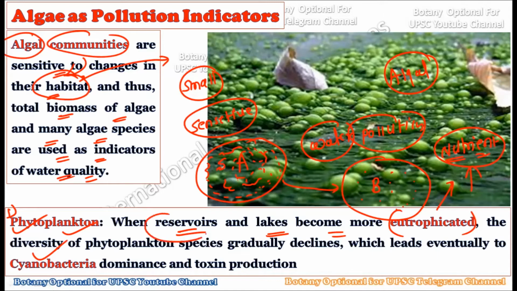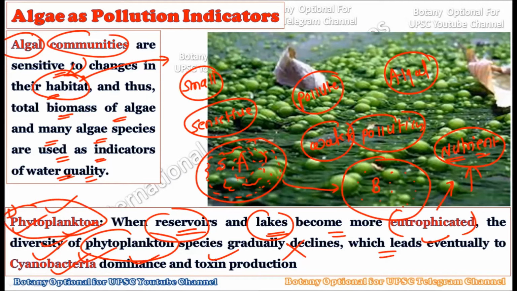So when reservoirs and lakes become eutrophied, the diversity of phytoplankton species gradually declines, which eventually leads to cyanobacteria dominating and producing toxins in that area. So once the lake or reservoir starts to pollute itself, the natural phytoplankton flora will gradually decline over a period of time, and certainly you will notice a large presence of cyanobacteria. So a reduction in the amount of phytoplankton and an increase in the number of cyanobacteria will directly give you the clue that the whole area is polluted or has already gone under eutrophication.